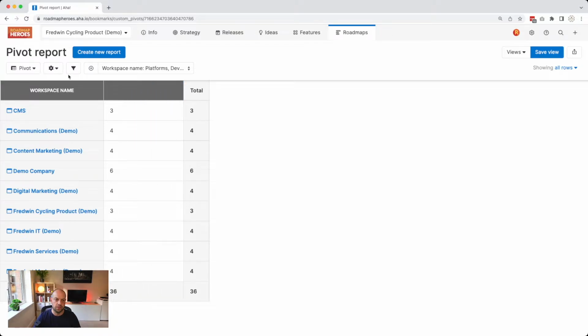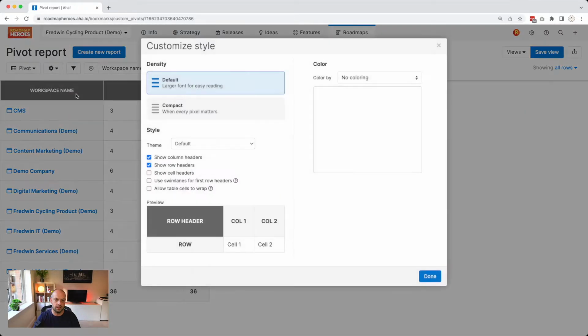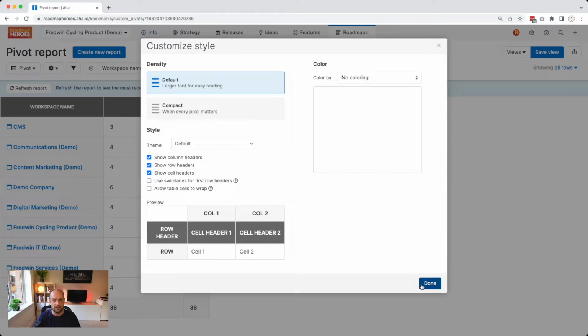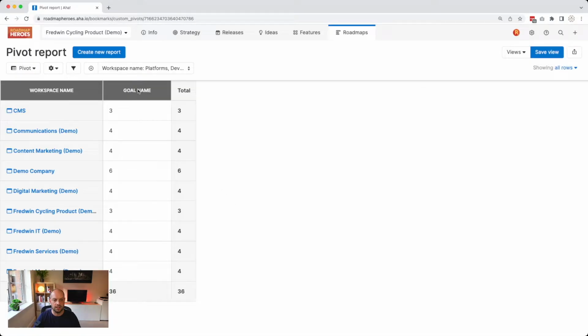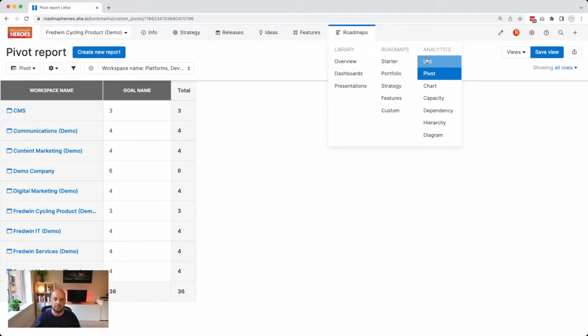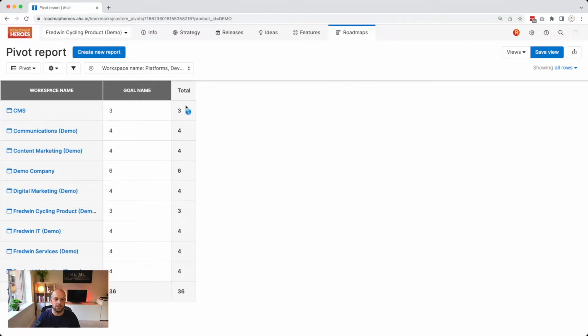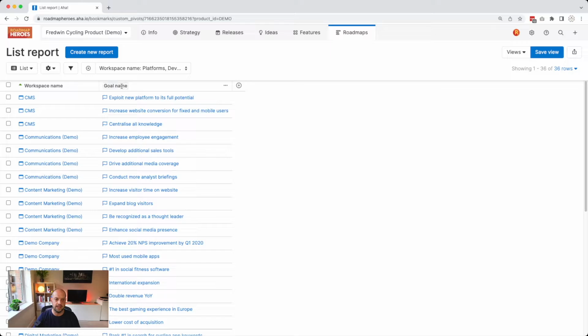I can improve this report a little bit more by coming to Customize View and then Customize Style. And then we can show the cell headers in here. And that will now give me, when I click on Done, the title of that new column that we see. But goal name is no longer accurate. Let me show you a quick trick. If I come back to Roadmaps List, I'm actually able to change the name of these headings here. So instead of goal name now, I'm going to call this number of goals.